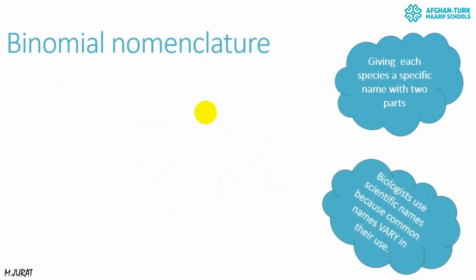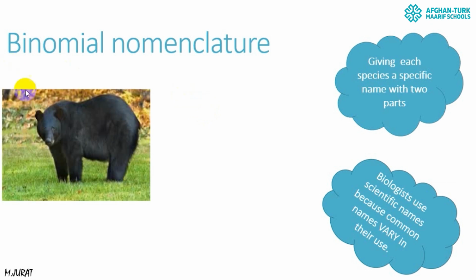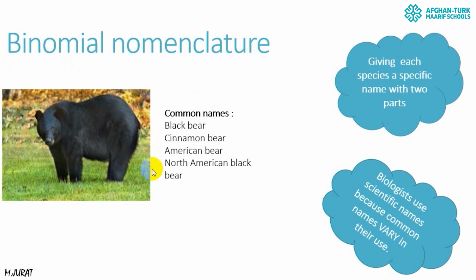So, biologists use binomial nomenclature because common names can confuse us. For example, that animal has lots of common names like black bear, cinnamon bear, American bear, North American black bear. That's why in different locations people can call the bear by different names.